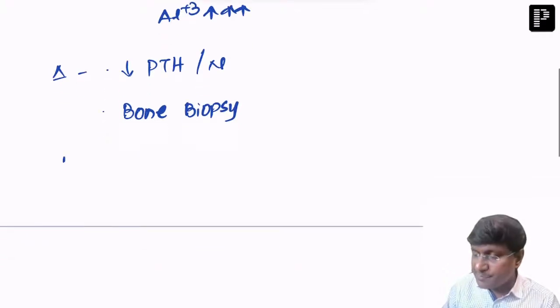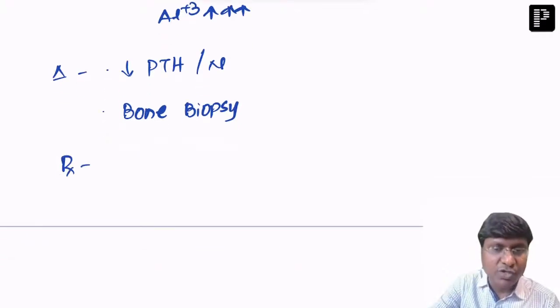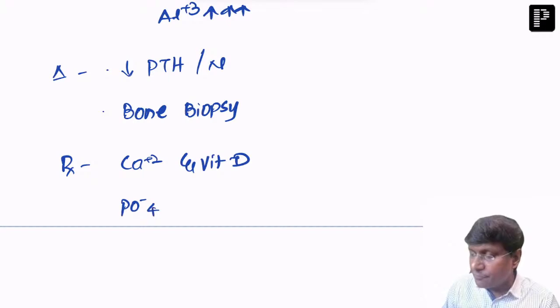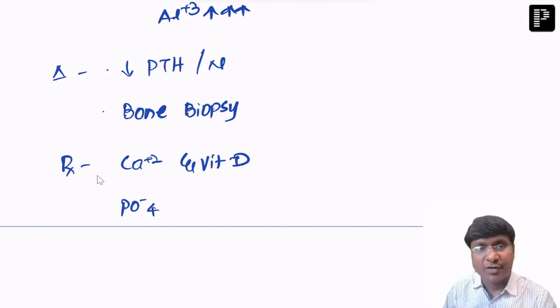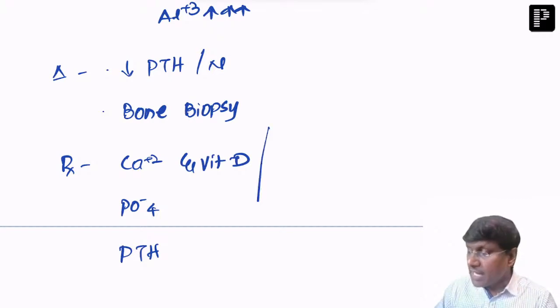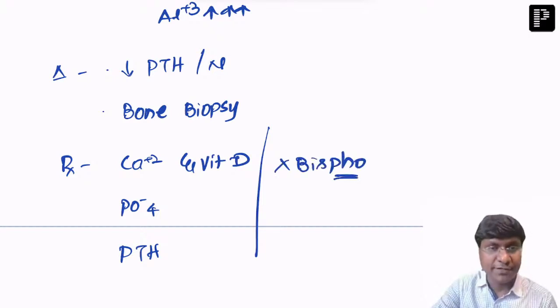And how do you treat these patients? These patients are at increased risk of pathological fracture because of low bone turnover. So you need to adjust the calcium and the vitamin D, and you need to modify the phosphate binders. Examples of phosphate binders are sevelamer hydrochloride, lanthanum carbonate, aluminium hydroxide, and calcium acetate. If parathormone levels are too low, then parathormone modulation should be given. And you should avoid giving bisphosphonates.